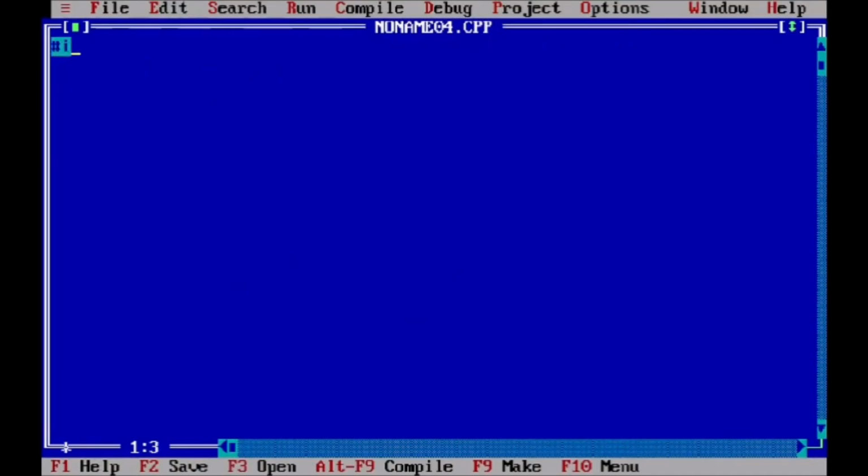What we do is include our header file first. Now we are declaring our function, which is swapping of two numbers. Why are we taking this example?